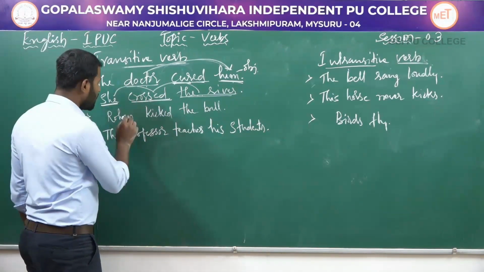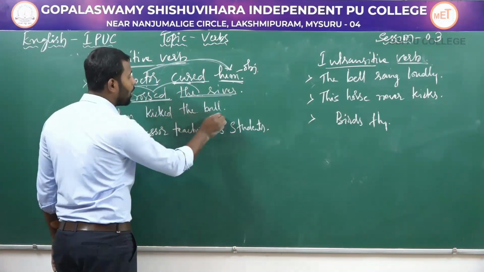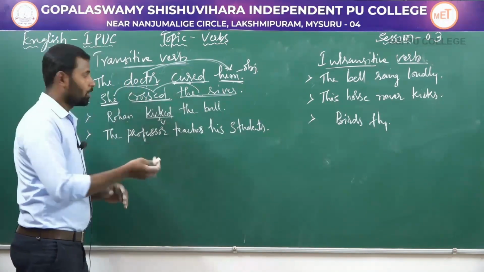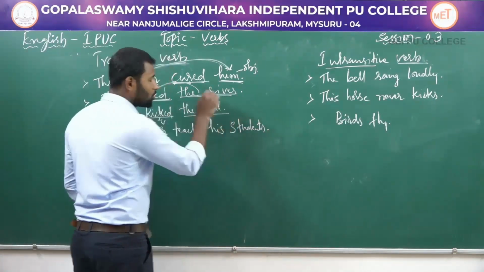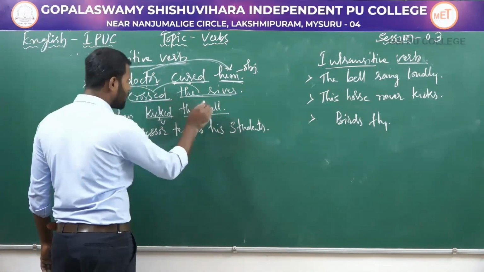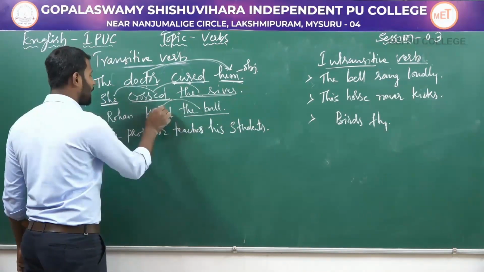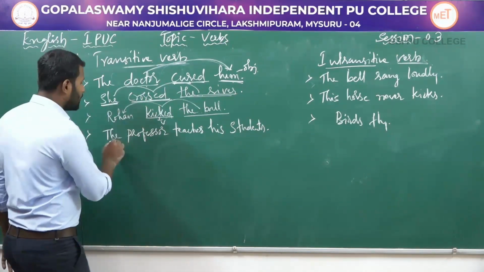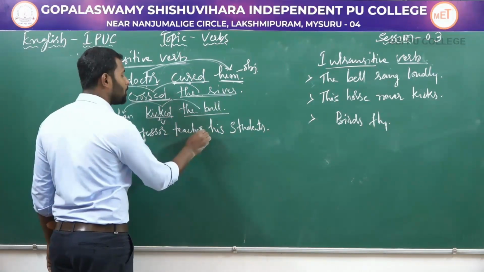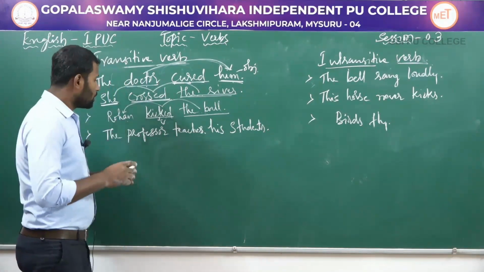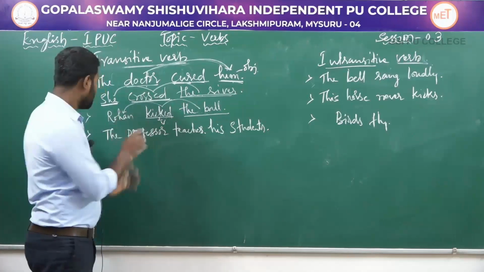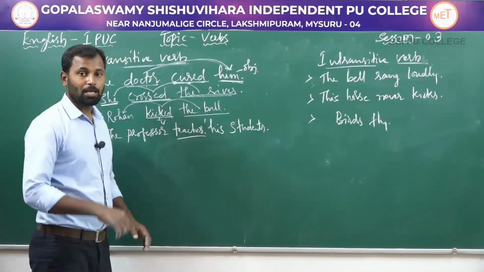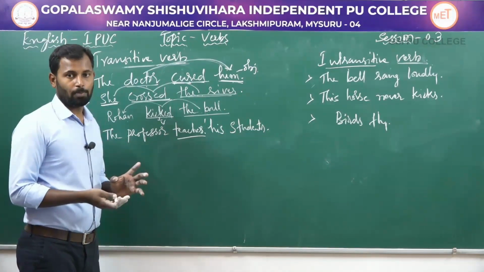In the same way, Rohan kicked the ball. Kicked is the verb. He kicked what? He kicked the ball. So here the ball is the object and it receives the action of the subject Rohan. And the professor teaches. If you have only the professor teaches, then the verb teaches is an intransitive verb.